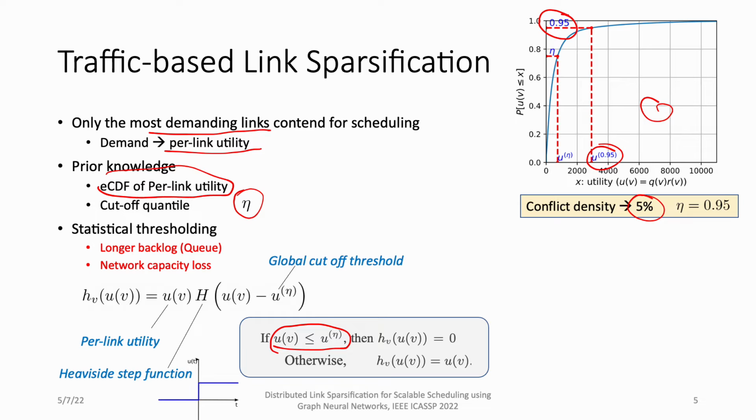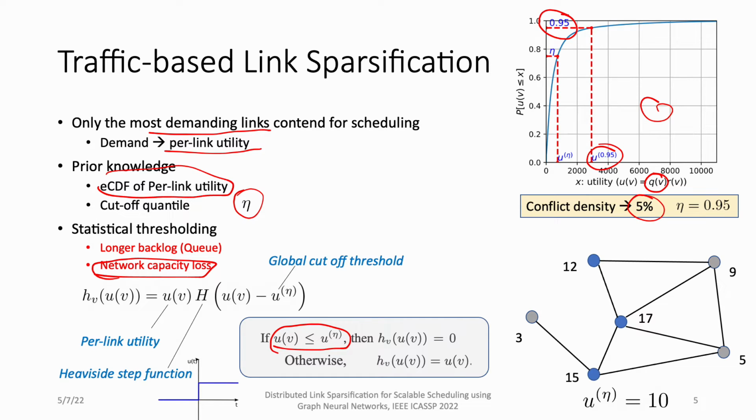However, this approach has some drawbacks. First, it has a longer backlog. Notice that the utility is proportional to the queue length, so a link can only get scheduled if it has a longer queue. The second drawback is the loss of network capacity.